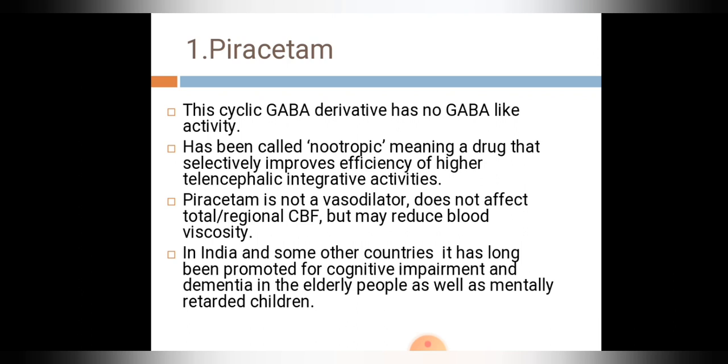First miscellaneous drug is piracetam. It is a cyclic GABA derivative but does not have any GABA-like activity. GABA, we know it is an inhibitory neurotransmitter. Piracetam has been called nootropic, meaning a drug that selectively improves efficiency of higher telencephalic integrative activities. Telencephalon, it is the anterior section of the forebrain comprising the cerebrum and the related structures.